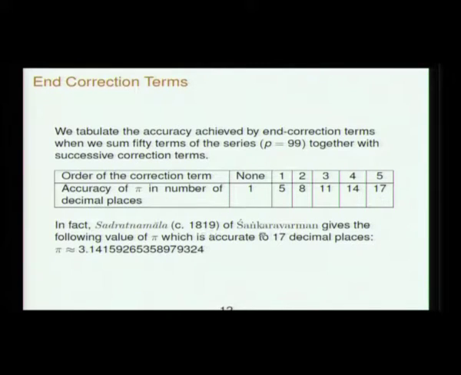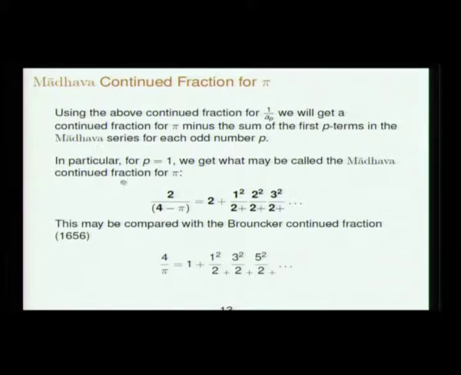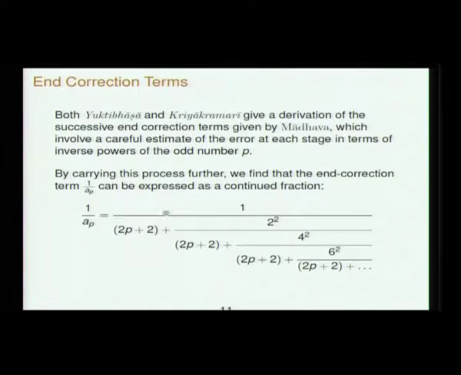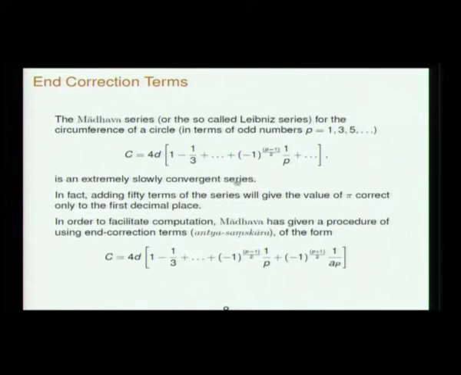Interestingly, Sadratnamala of Shankaravarman gives the following value of pi correctly to 17 decimal places. Now that we have a continued fraction for 1 by AP, we just plug it in here, then C minus a sum of finite terms in the Madhava series is equal to a continued fraction.